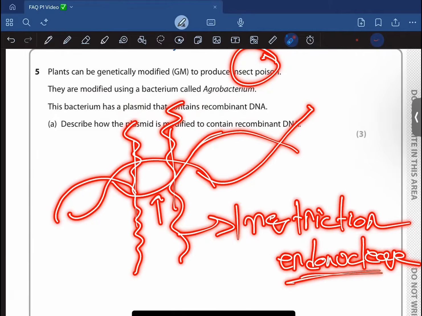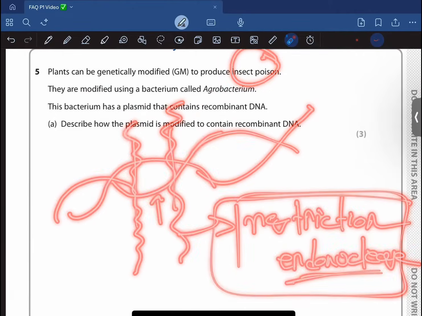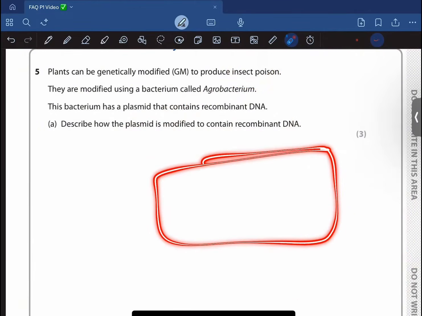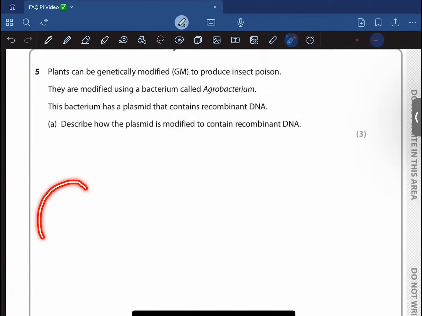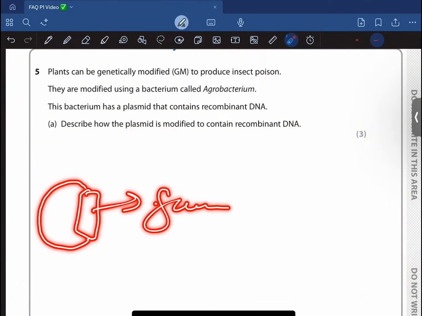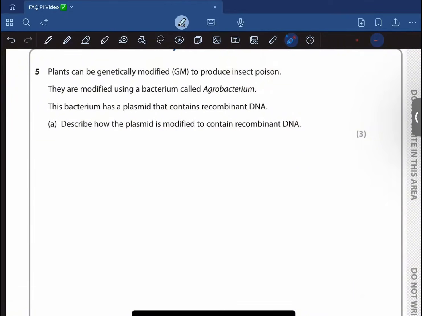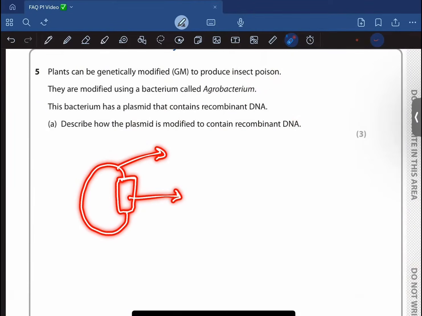Now, once we have cut this portion of the DNA, we're going to take this bacterium, Agrobacterium, obtain their plasmid, and then cut a section of the plasmid like this using the same restriction enzyme. Using the same restriction enzyme allows it to produce this type of sticky ends, right? So this is the plasmid and this is the section of the DNA that codes for this insect poison, right?